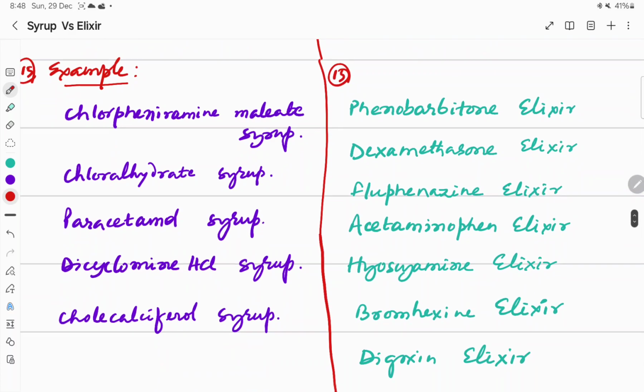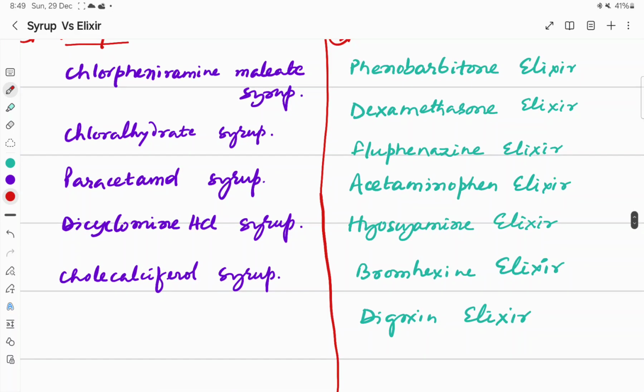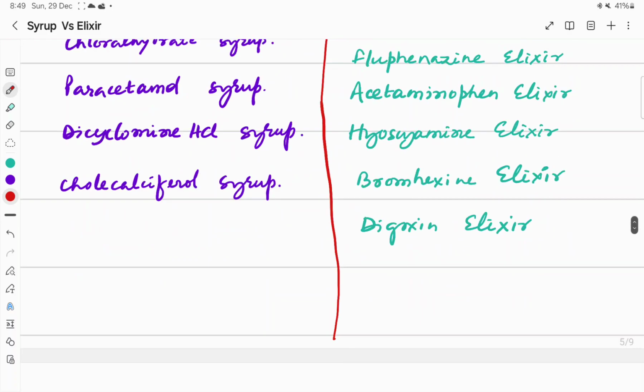Some of the examples of syrup: chlorpheniramine maleate syrup, that is antihistaminic; chloral hydrate syrup, paracetamol syrup, dicyclomine hydrochloride syrup, cholecalciferol syrup, vitamin D syrup. The elixir examples: phenobarbital elixir, sedative hypnotic; dexamethasone elixir, steroid; fluphenazine elixir, antipsychotic; acetaminophen elixir, analgesic, antipyretic; then hyoscyamine elixir, anticholinergic; bromhexine, mucolytic; digoxin elixir, digitalis glycoside.